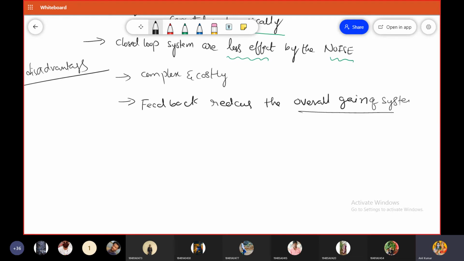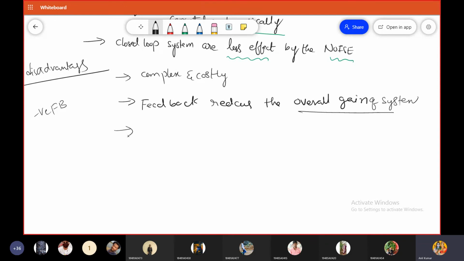Okay, so it increases the bandwidth, it increases the input impedance, it increases the output impedance. We have so many advantages due to negative feedback. But the only drawback associated with the negative feedback is that the overall gain gets reduced when you connect the negative feedback in the circuit or in the system.